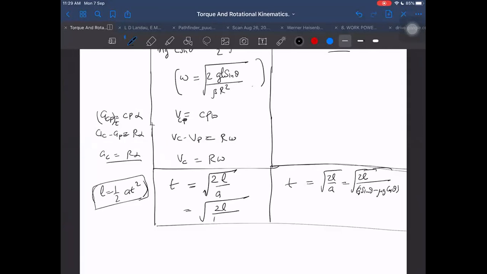Alpha was R into tau P upon I_P. Then we will put the value of I_P and tau P, and we will get it. But we can get time very easily in both cases. Not a difficult task. But just if you know this method, this you should be knowing now.